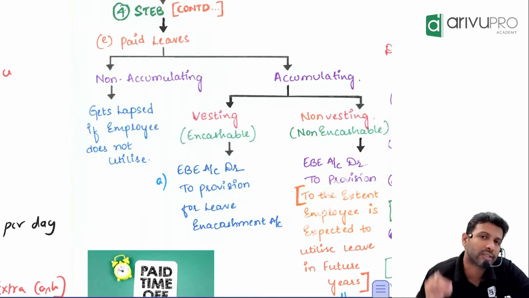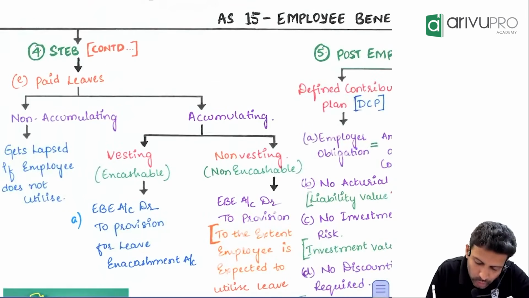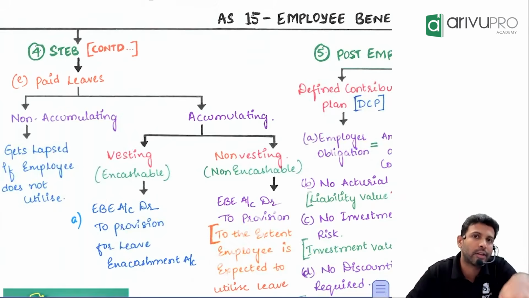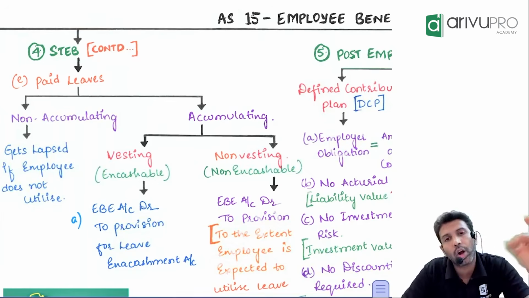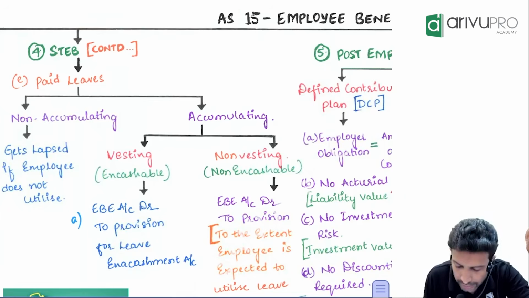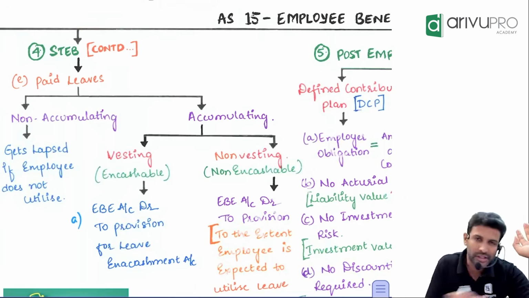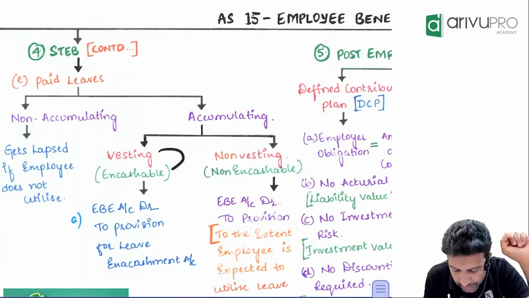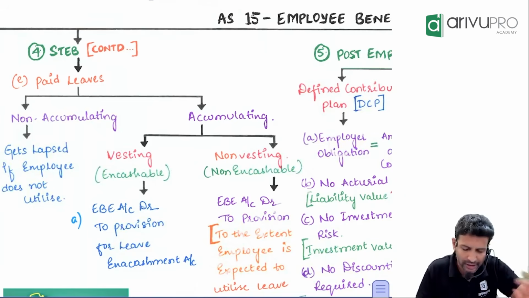But an accounting is required for a leave called accumulating leave. This is what they usually ask in exams, if at all it comes. Accumulating leaves are further subcategorized into vesting leave and non-vesting leave. Vesting leave's another name is encashable leave. Non-vesting leave's another name is non-encashable leave. First I'll tell you in provision, then we look at one small example. The name itself is saying, vesting leave, or another name is encashable. Or maybe let's learn it with the help of an example.